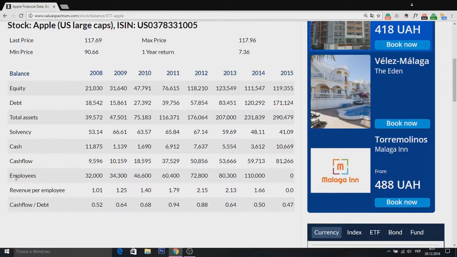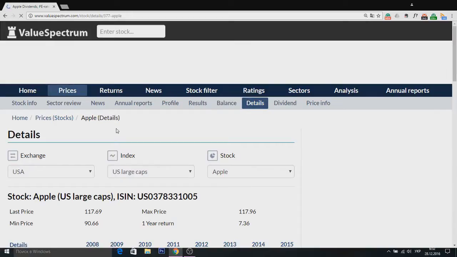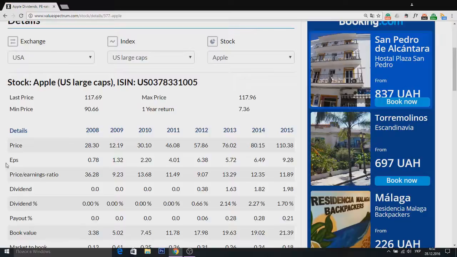Also we can see the information about employees. As we can see here, in 2014 there were 110,000 employees in Apple company. Let's go to the details. As we see here,